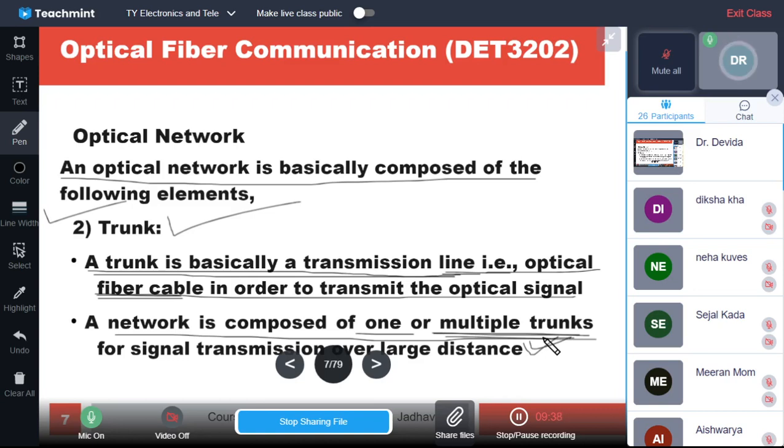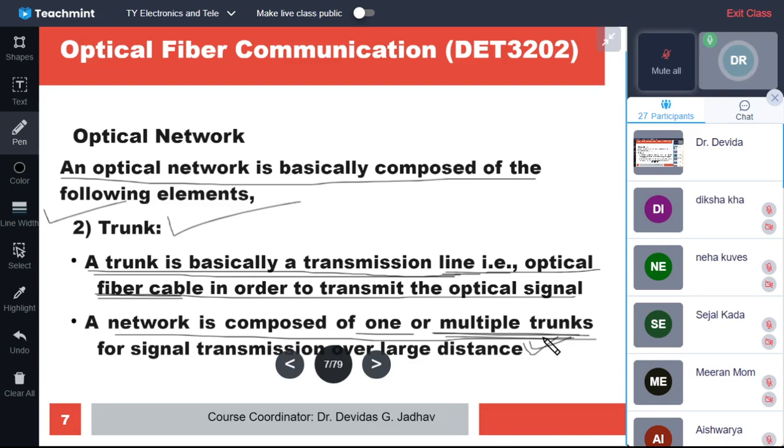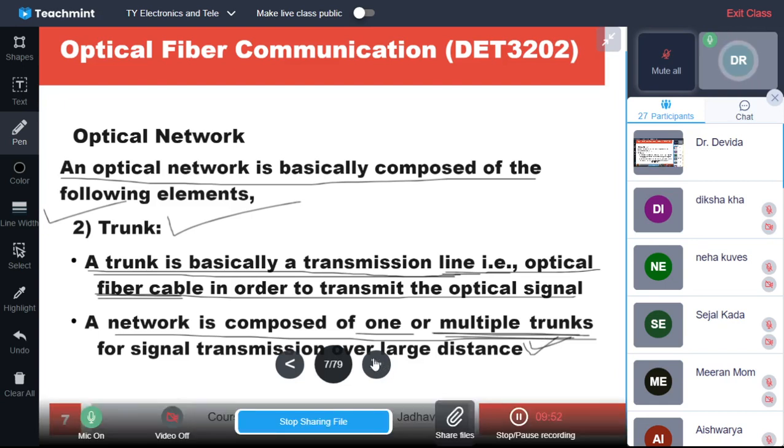If the network is having any issues on a particular path, then alternate paths will be taken by the network for continuing its functioning. So it is a self-healing function. So this is the trunk, which is basically the transmission line, that is, in an optical network, the optical fiber cable and its associated accessories.